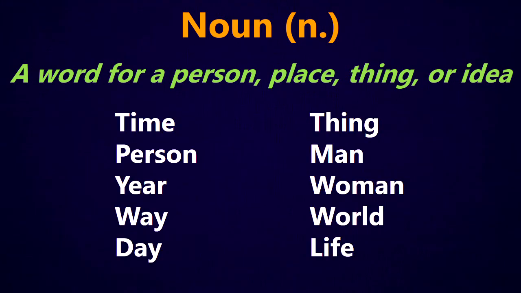For example, here are some of the most common nouns in English: time, person, year, way, day, thing, man, woman, world, life. So time would be an idea, person would obviously be person, a year would be an idea or a thing, a way would be an idea or a thing, man and woman, those would be people, a world would be a place, life would be a thing.